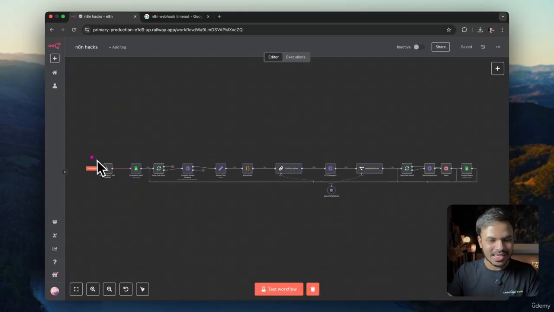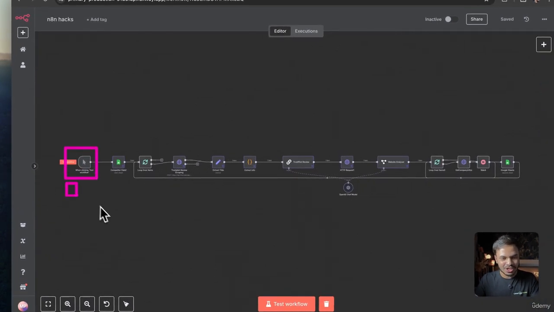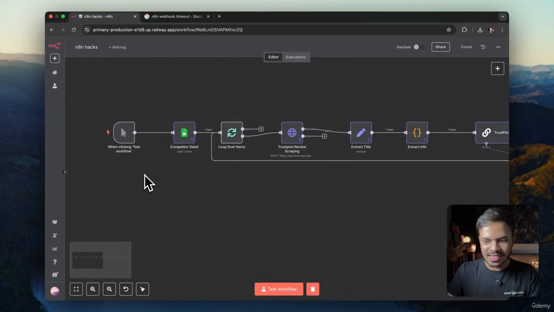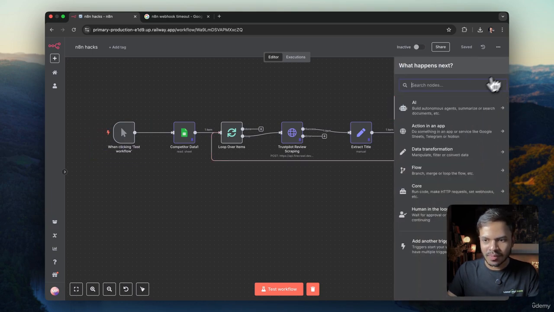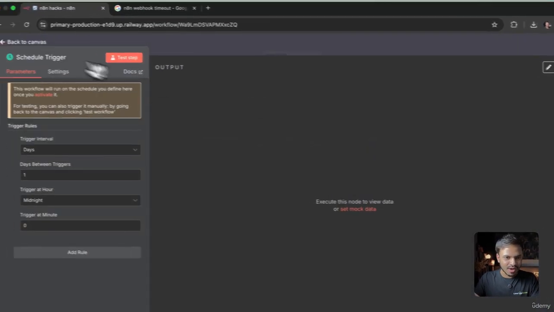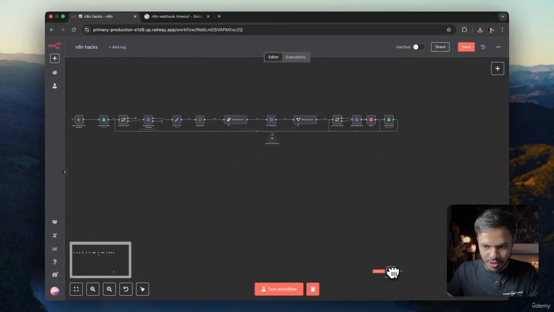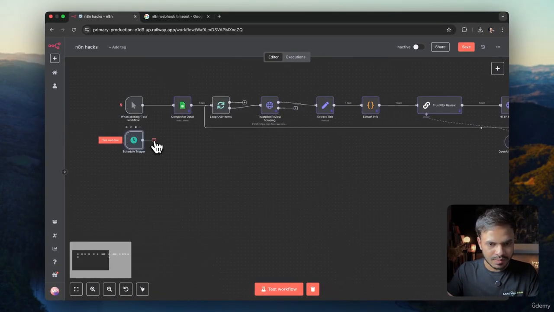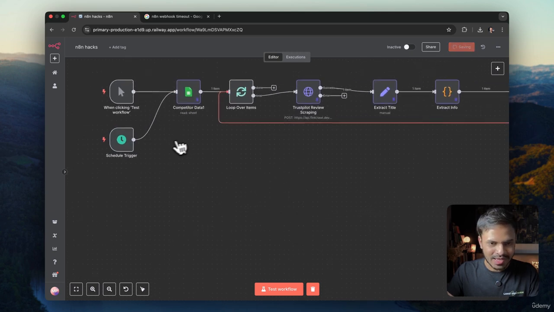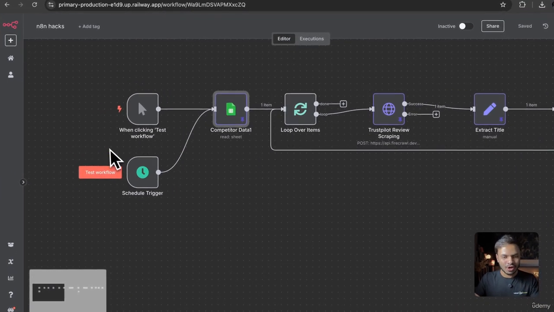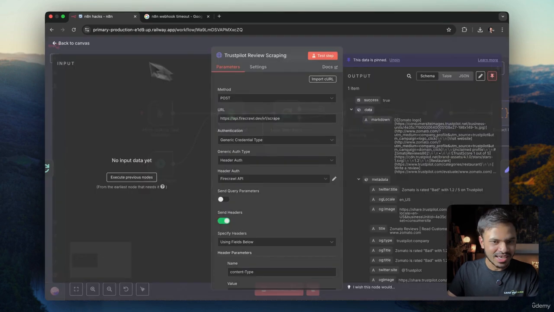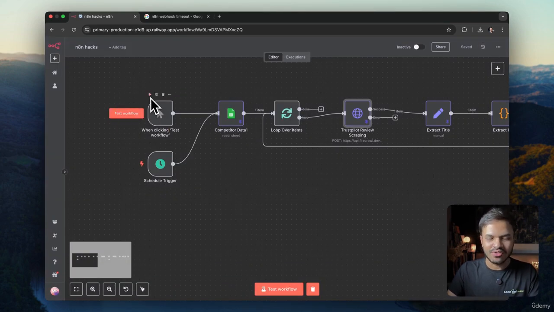Now the third tip is you can trigger this workflow either manually or by using a schedule trigger without creating different workflows. Let me explain what I mean. For example, if I am just testing this workflow and I want to test it manually, I'm obviously going to use this test workflow. But let's say I want to schedule this workflow. Where is the schedule node? Yep, here it is. I can schedule this as well. So I don't have to create 2 separate workflows, one for testing and one for schedule trigger. It can connect with both of these triggers. So you can have it up and running for schedule triggers. And let's say you made some changes here and there and you want to test it again. You can test it right from here.